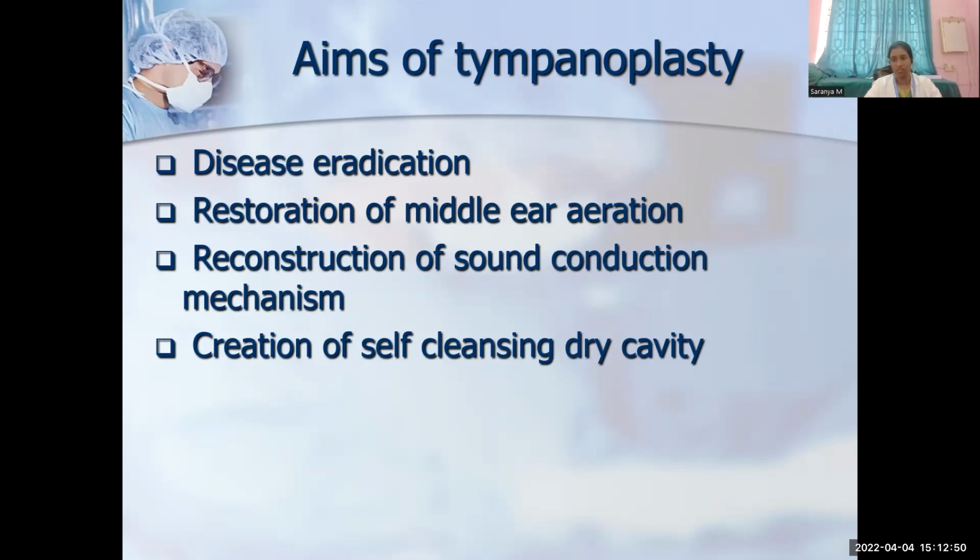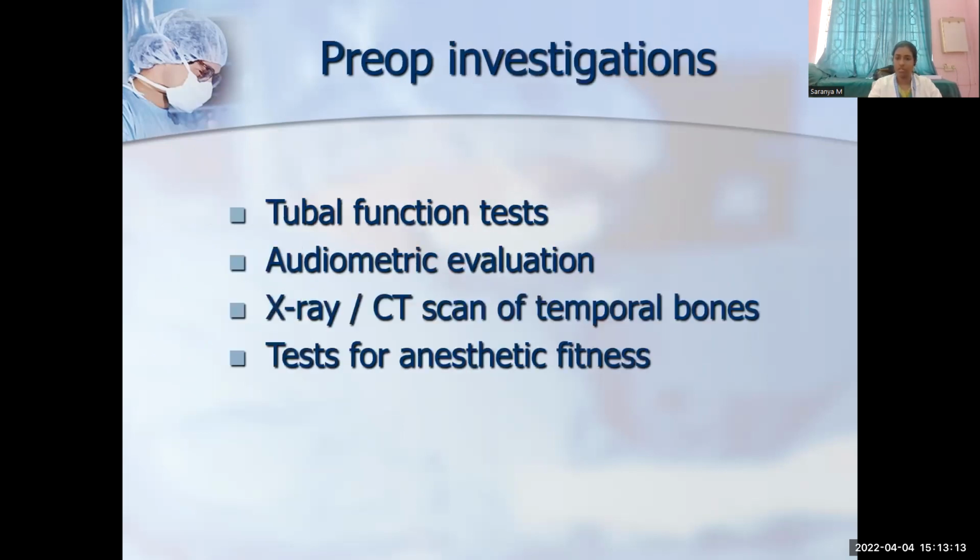Aims of tympanoplasty are mainly towards the eradication of the disease and restoration of ventilation. There is mainly infection because of a ventilation problem. That is, the middle ear cavity is not well aerated because of infections of the eustachian tube. So we have to restore and ventilate the middle ear cavity along with the mastoid. The tympanoplasty is also aimed to restore the middle ear ventilation, repair the ossicles and tympanic membrane, and create a self-cleansing dry cavity.